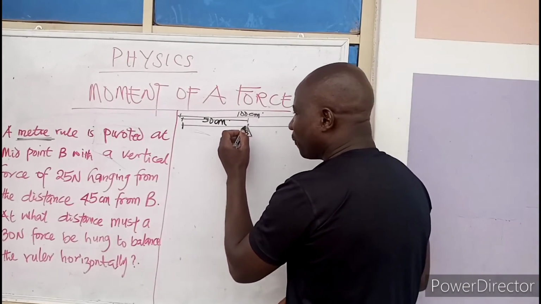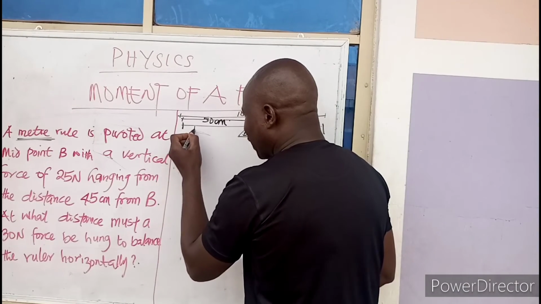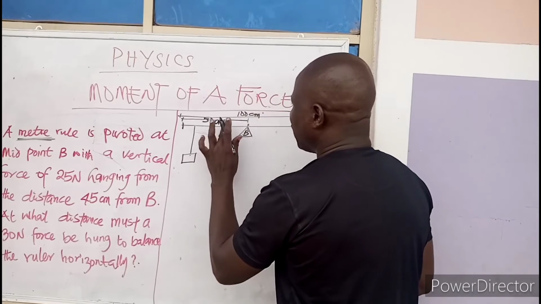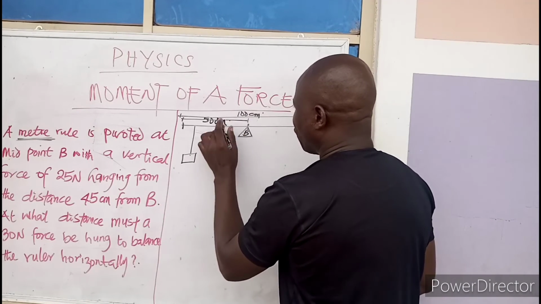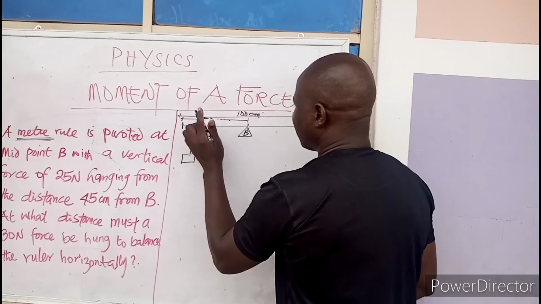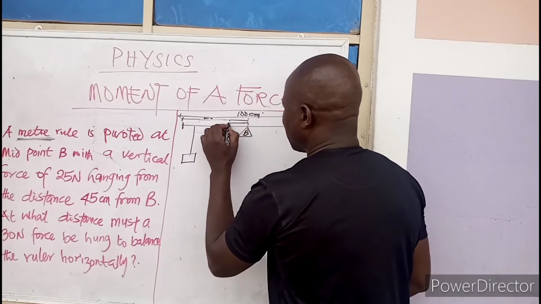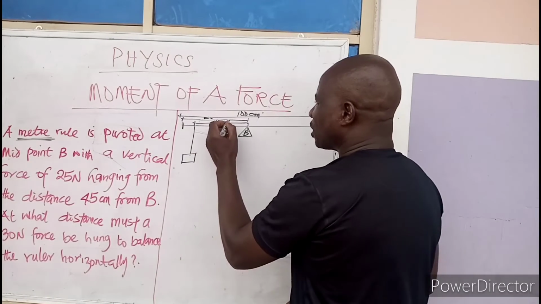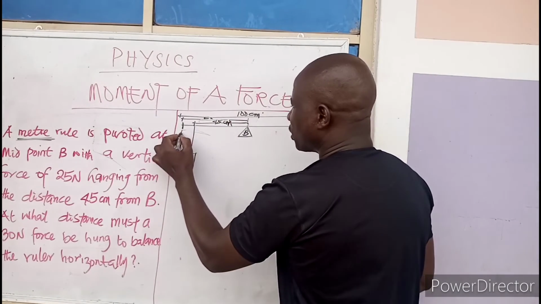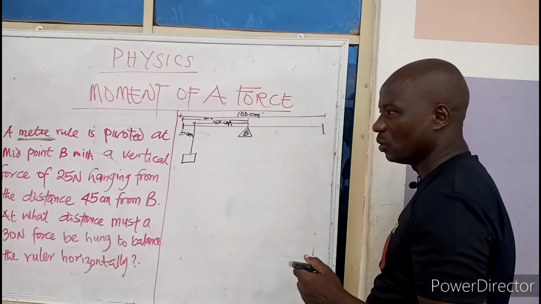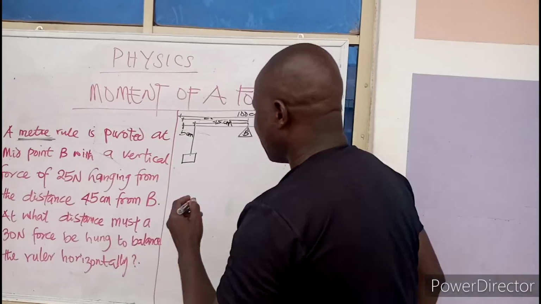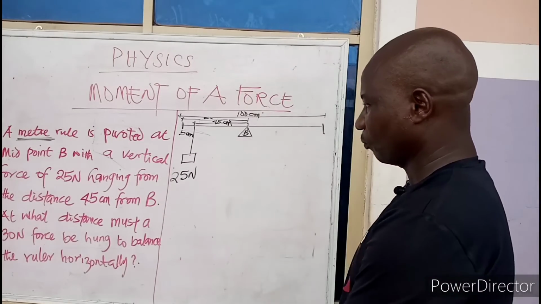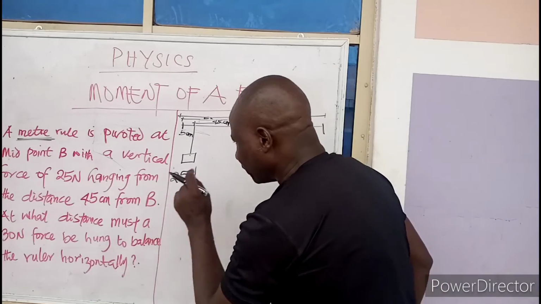So it means I will measure off my 45. So let's say my 45 is somewhere here. So I have to indicate. This is going to be my 45. From here to here, that is 45. Class, if this place is 45, what will here be? This, of course, is going to be 5 centimeter. Very good. And what is the weight? It is 25 Newton.